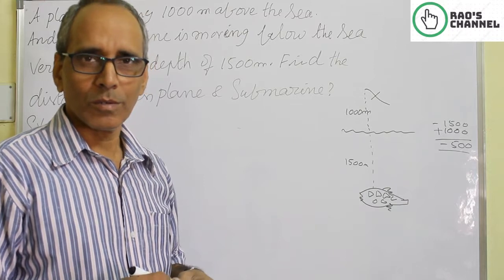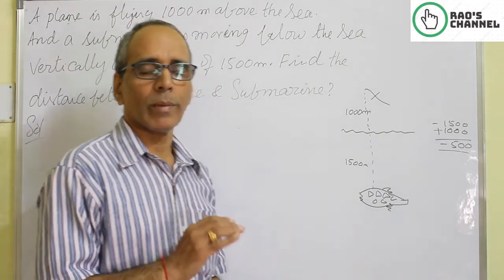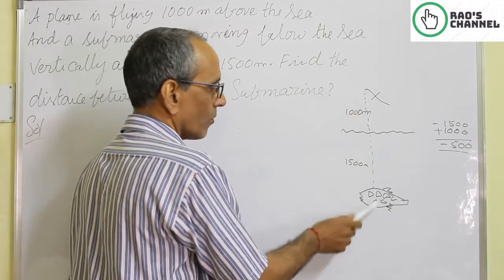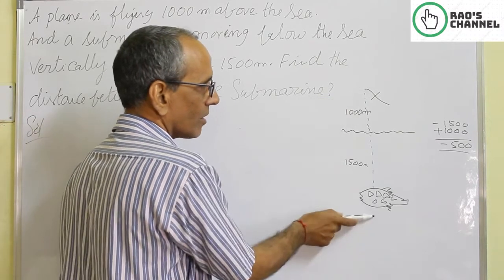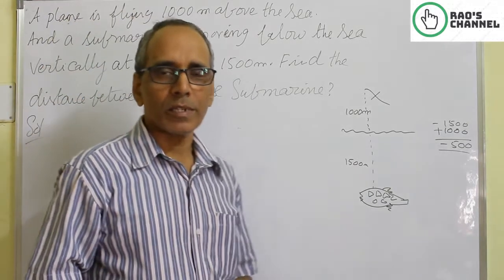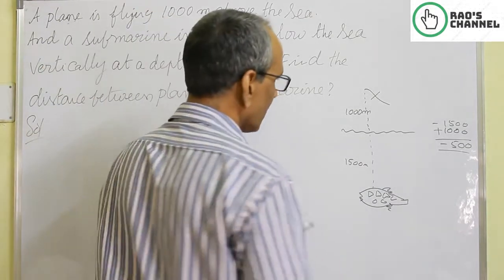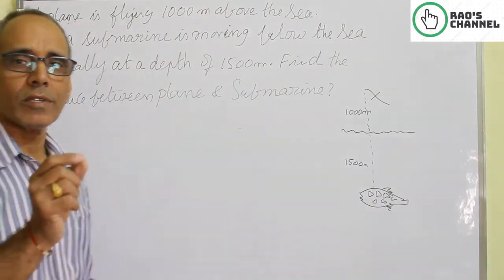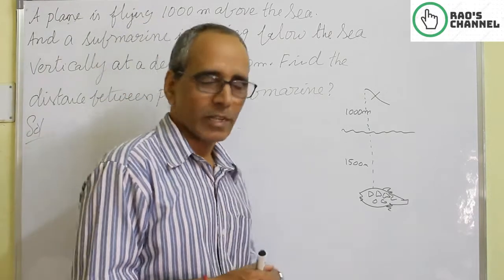No, no. Here we don't mind positive or negative, we don't mind whether they are above or below. From here to here, we know this is the total distance from the plane to the submarine, the total vertical distance, 2500 meters. So it is necessary to use the words above and below, but we should not take those words to give a plus or minus sign to the integer.